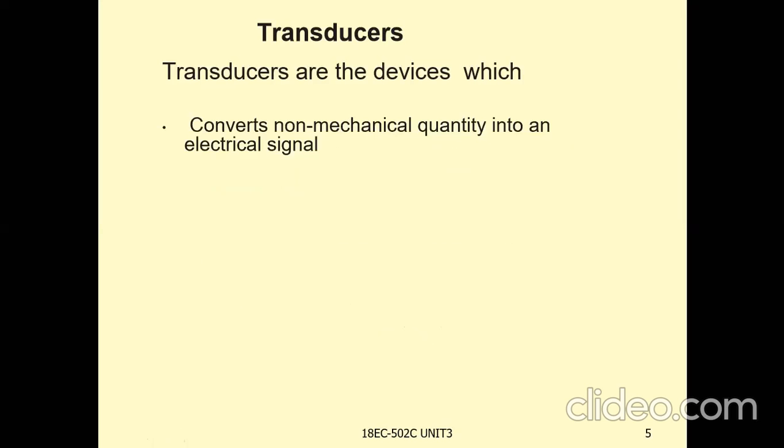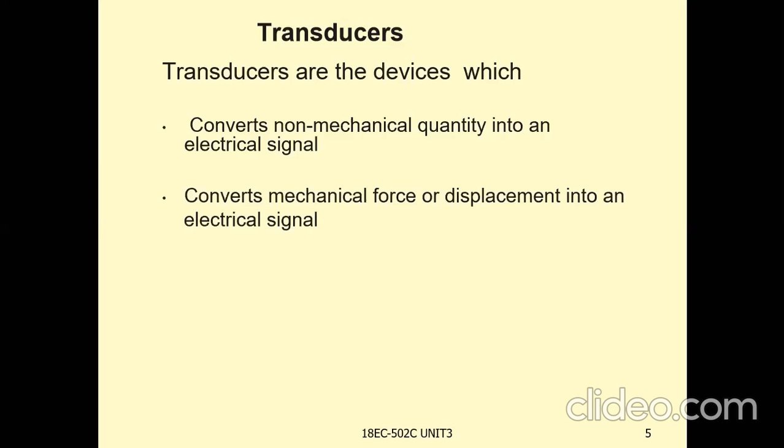A transducer is a device converting non-mechanical quantity into an electrical signal. Whatever the non-mechanical quantity may be, it is converted into electrical form. That means the output of the transducer is an electrical signal and the input is a non-mechanical quantity. It is a type of converter.